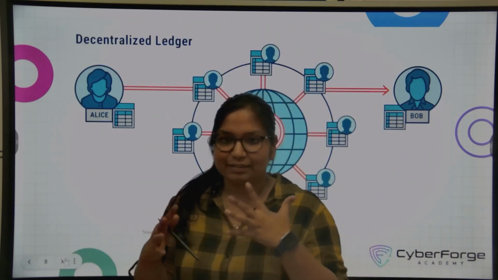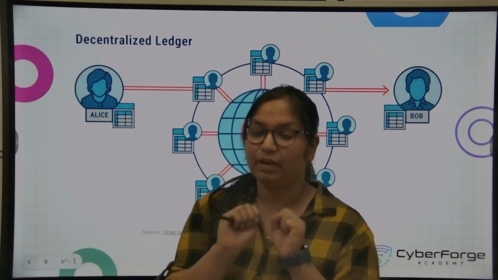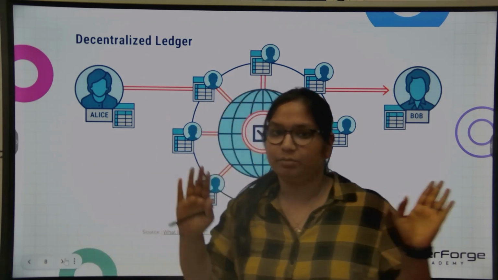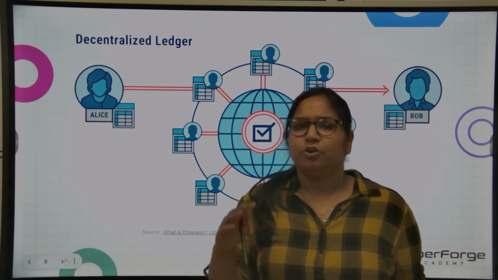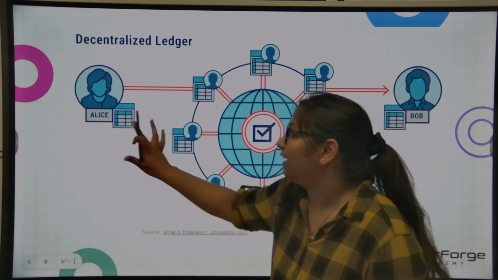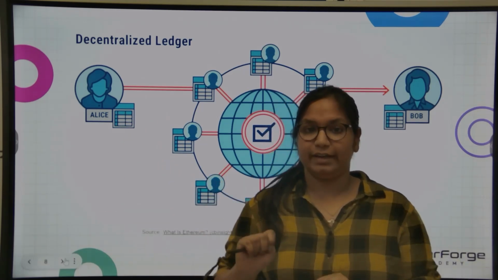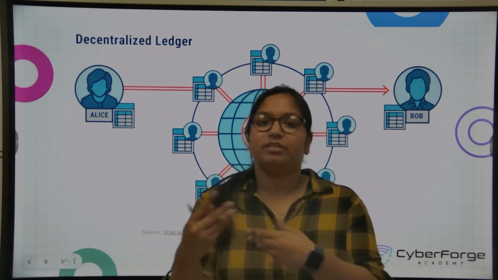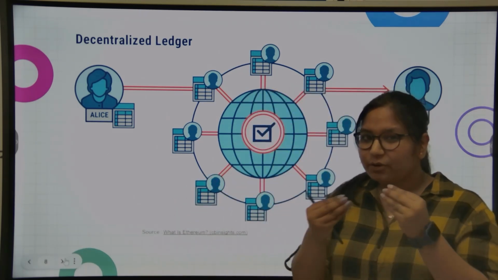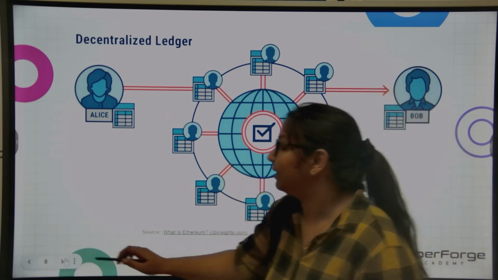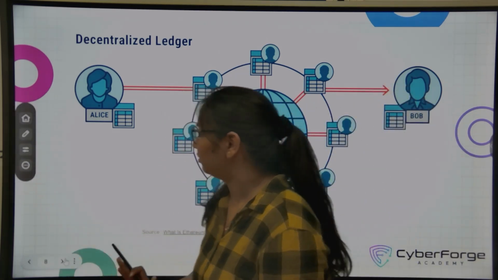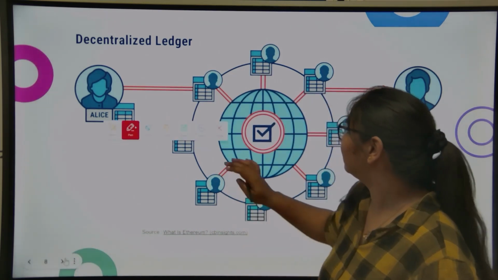So let's understand it better with one more example. Suppose there are two persons, Alice and Bob. They don't trust each other, and they enter into a bet that tomorrow is a rainy day. Suppose Alice says that tomorrow is a rainy day, and Bob says no, tomorrow is a sunny day. Now, because they don't trust each other, they enter into a bet and they bet one Bitcoin. So yeah, let's take an example of this.